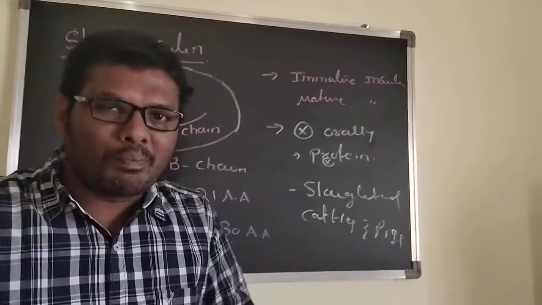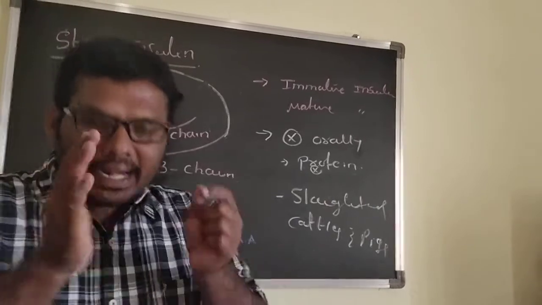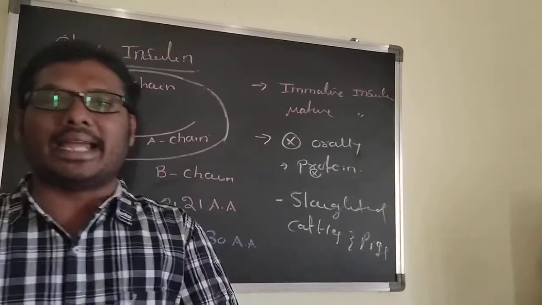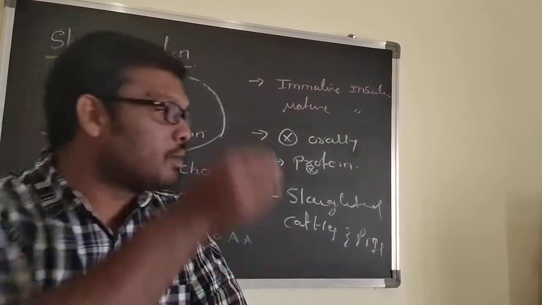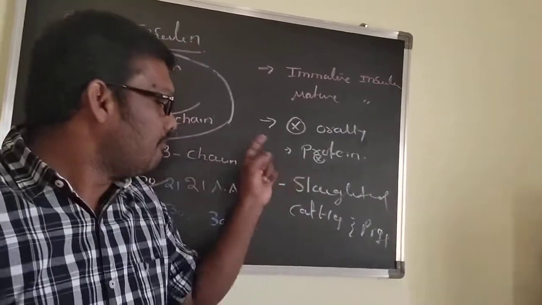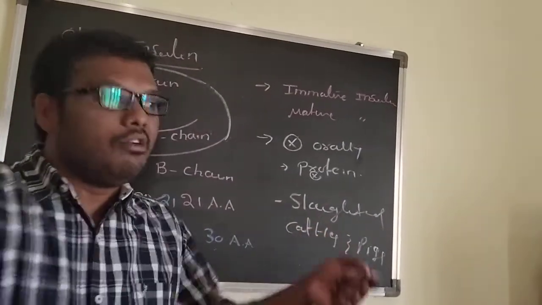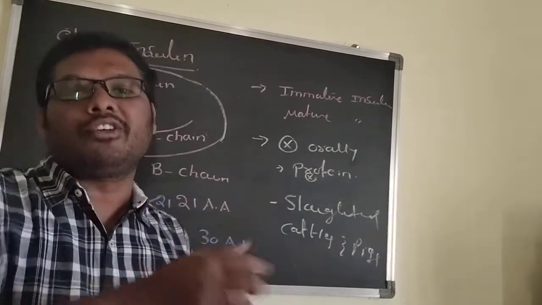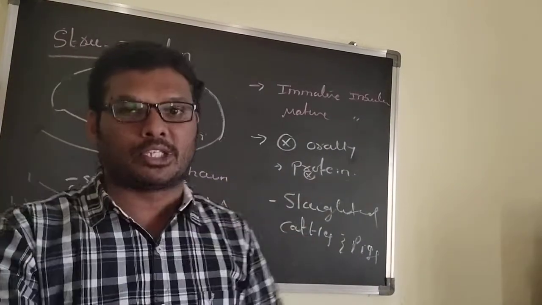Our body can produce antibodies against it, and it can lead to many allergic reactions and many side effects. And it is more expensive also. Why? Because we have to kill the cattle and pigs. Taking insulin that way is a very difficult process and it is more expensive.